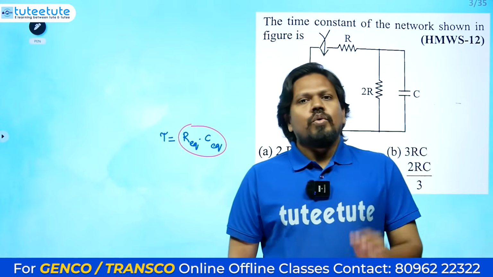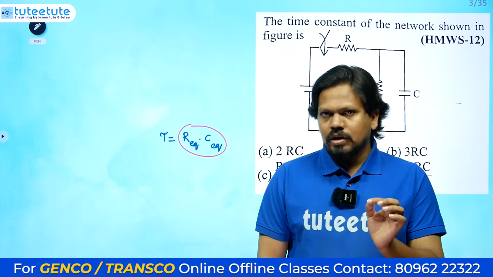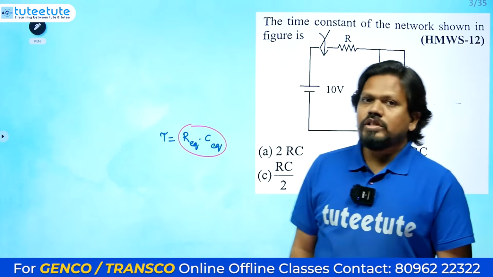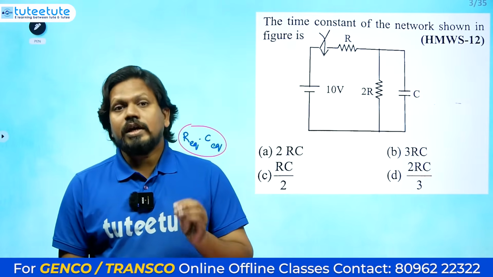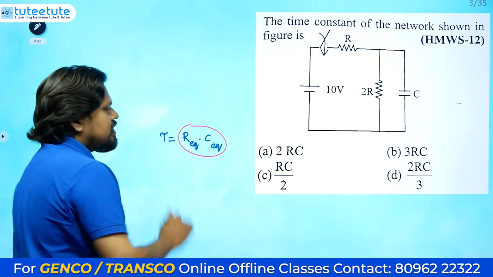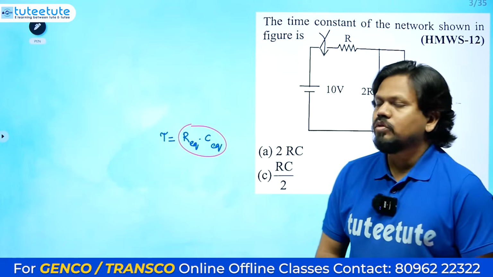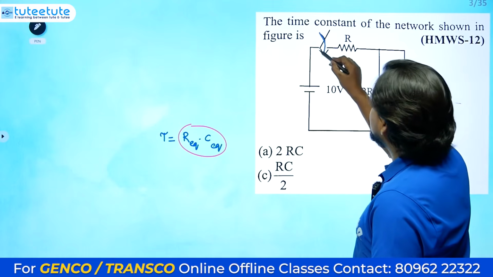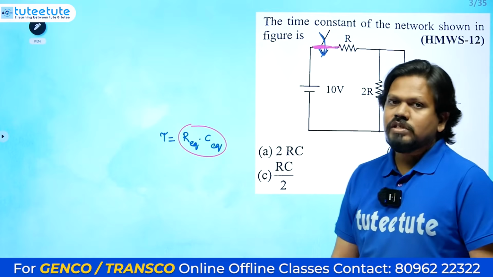Whenever a disturbance is happening, at that time we need to check the time constant. Here the switch is closed, so what is the final state of the switch? Based on that we need to check the time constant. Remember, R equivalent and C equivalent, both you need to calculate after the switch operation. Switch operation means whatever the switch direction is; here the switch is closing, that means it is a short circuit here. So that's for the circuit.